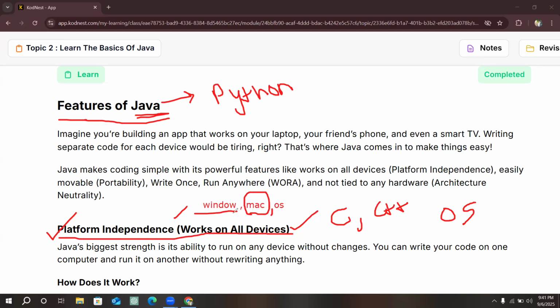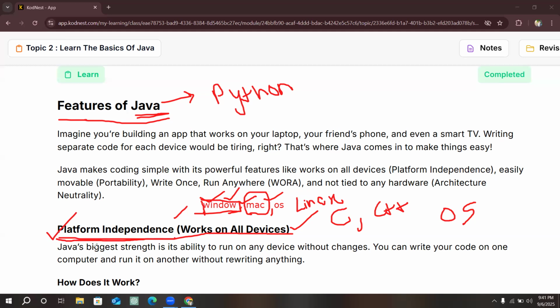It will not show any errors or bugs when running the project. If we write in Mac, we can run in Windows or Linux, or in Ubuntu or any other OS. It is supporting all platforms. So that's why it is known as platform independence.